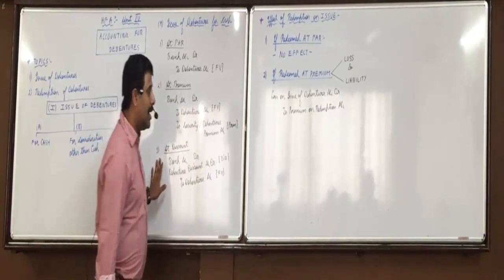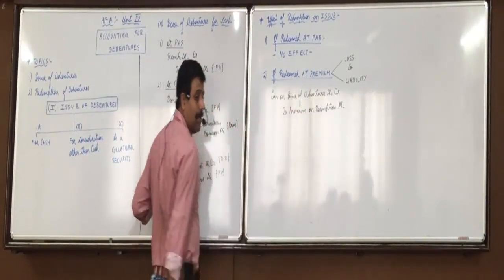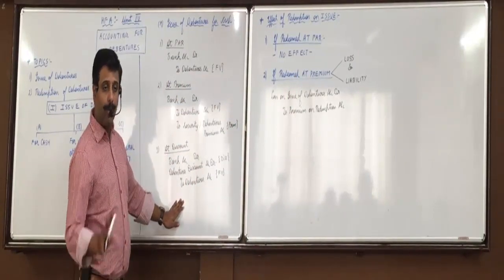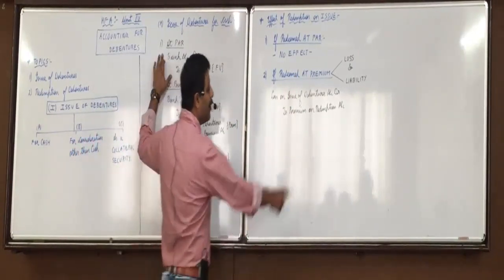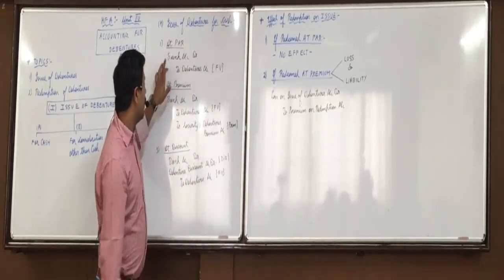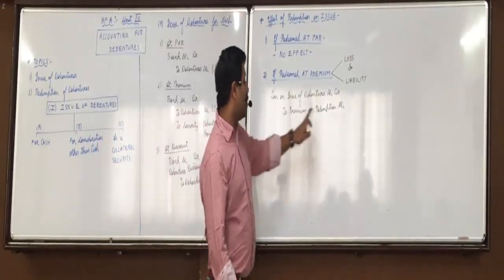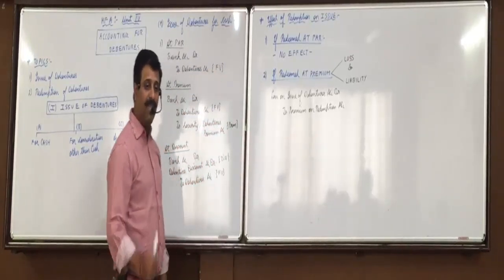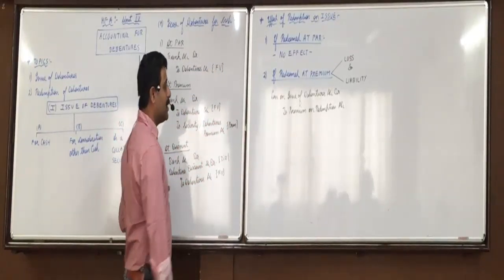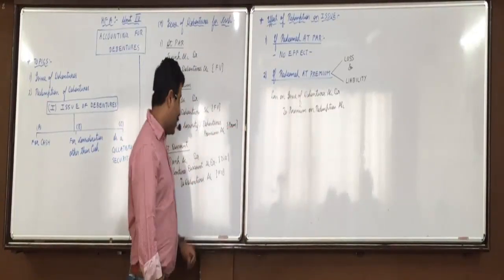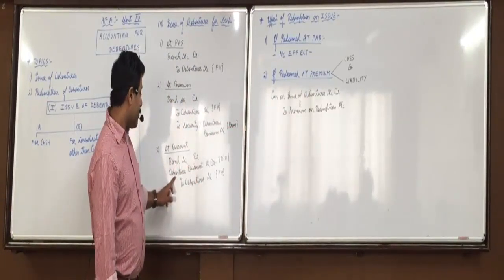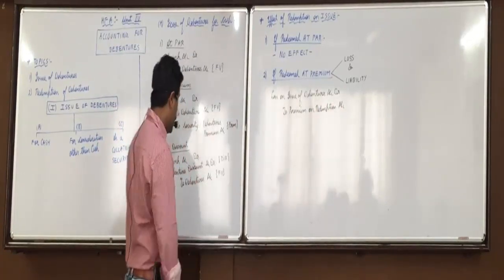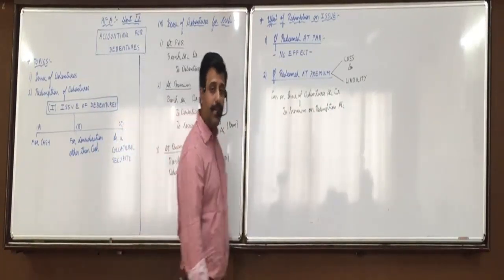Third situation, issued at discount, redeemable at par: bank account debit, debenture discount account debit, to debentures account. Fourth situation, issued at par, redeemable at premium: bank account debit, loss on issue of debentures account debit, to debentures, to premium on redemption. And fifth situation, issued at discount, redeemable at premium: bank account debit, debenture discount account debit, loss on issue of debentures account debit, to debentures, to premium on redemption.